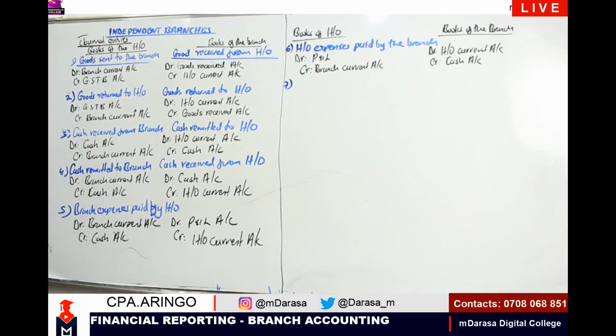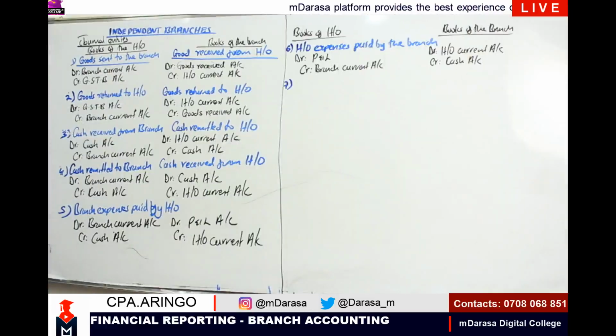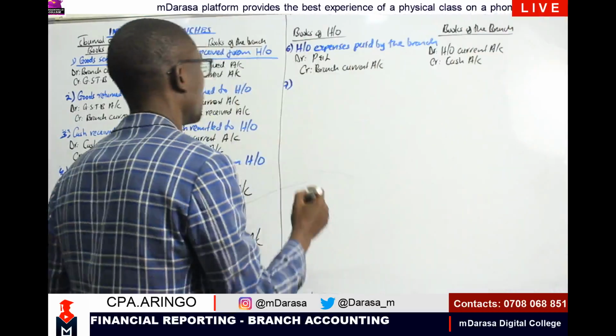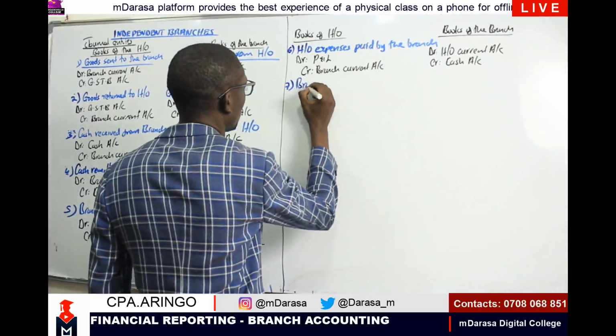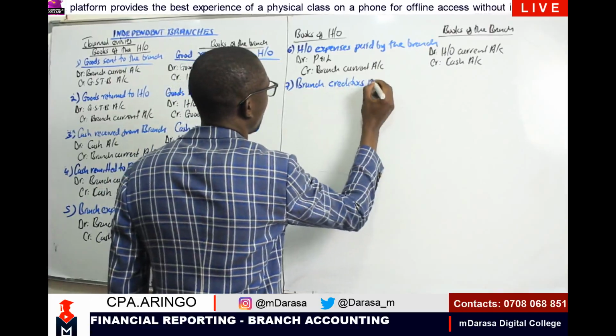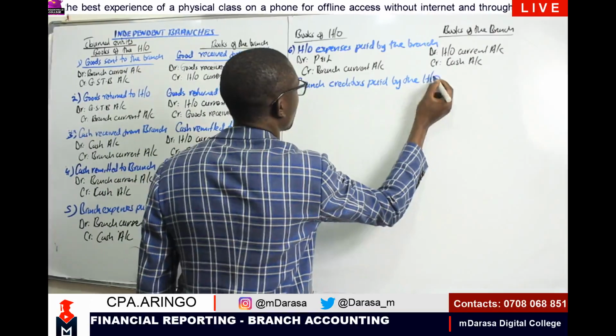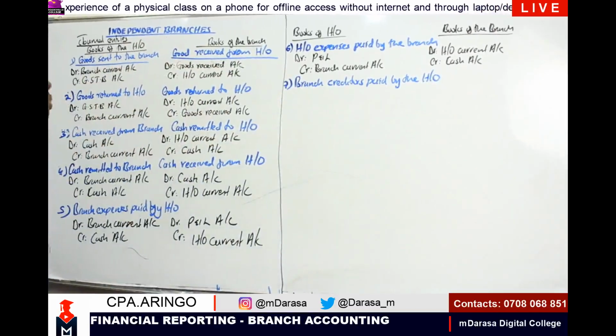We will be looking at branch creditors paid by head office.